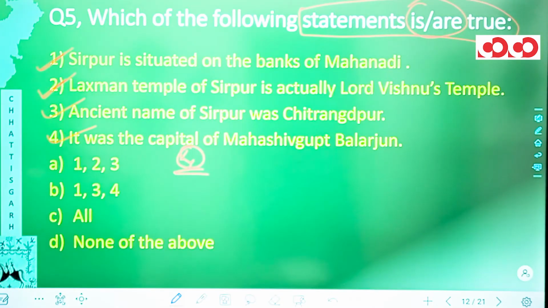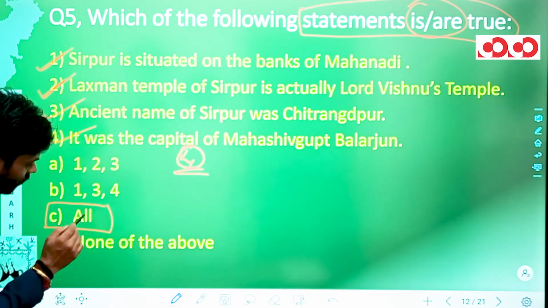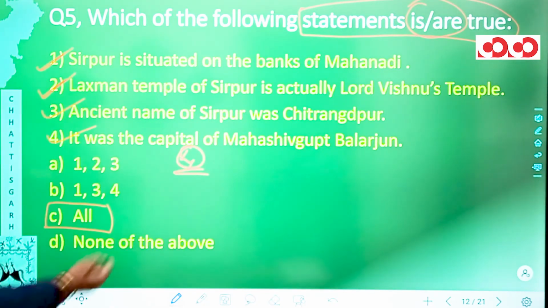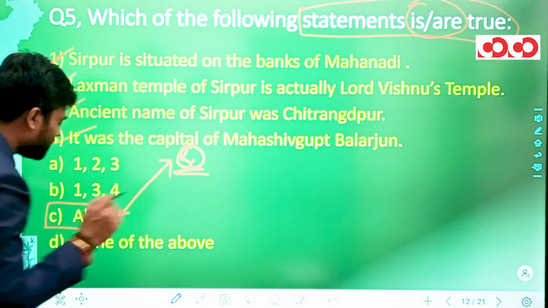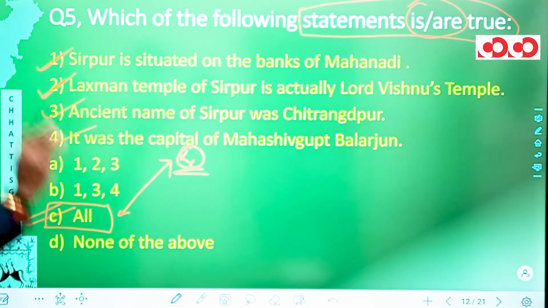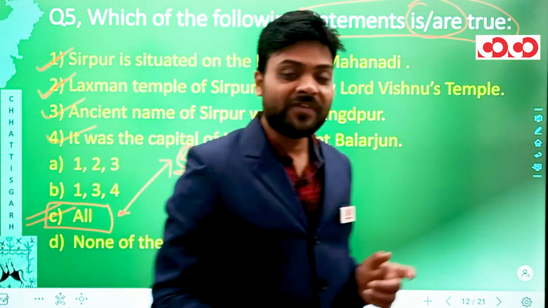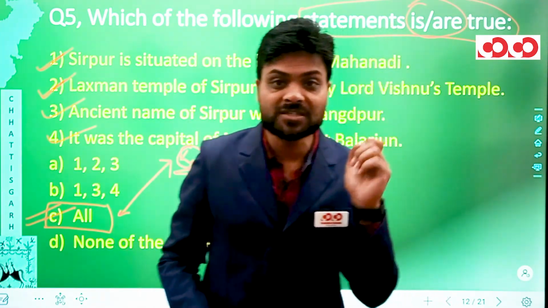Analyzing the options, in option C we can see it says all the statements are correct, which is what we have actually generated, and hence option number C would be the correct option for this question number 5. So this was all about question number 5, and now let's move to question number 6.